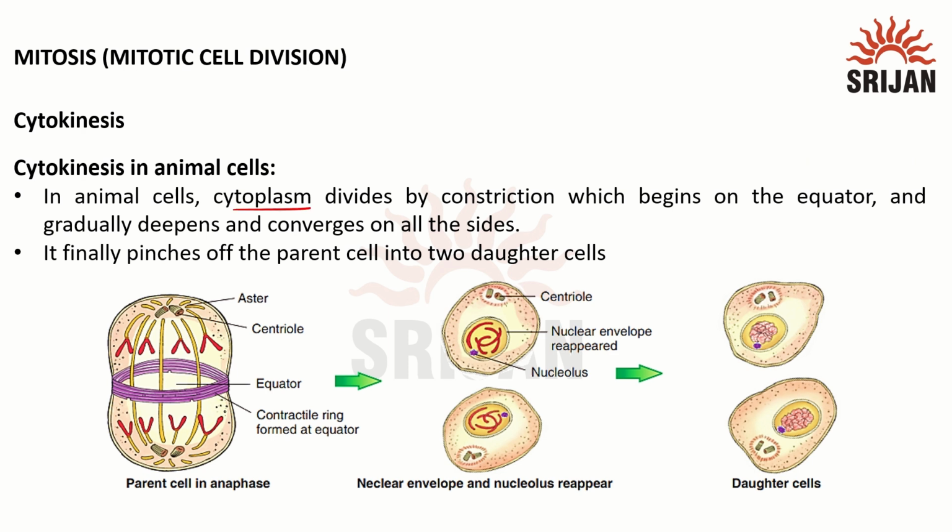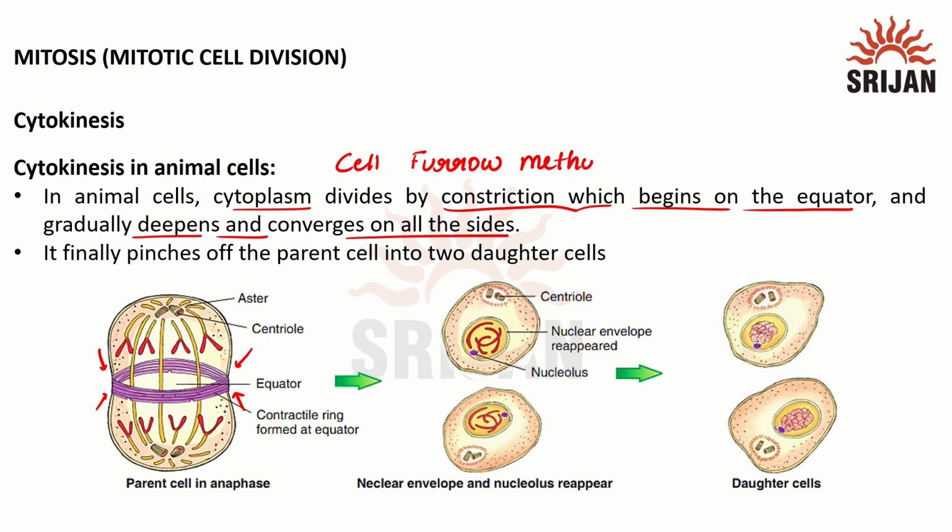So the cytoplasm divides by constriction of the plasma membrane, which will begin at the equator and gradually deepens and converges on all sides. So it's like pinching off. So it begins on the sides and it will pinch off gradually. This type of cytokinesis is known as the cell furrow method. There is a furrow formed in the middle.